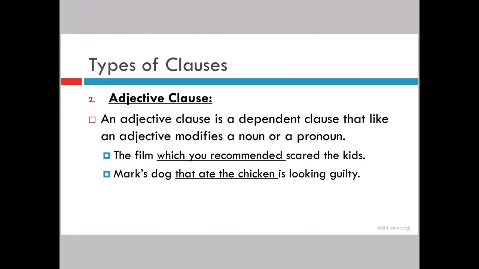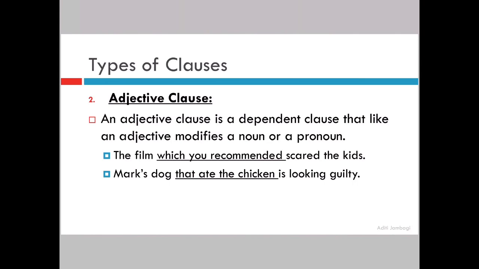Now before that adverb, what is coming? The film. The film is what? A noun. So this is 100% an adjective clause. Next sentence. Mark's dog that ate the chicken is looking guilty. That is your what? Relative pronoun in this sentence, right? So relative adverb or a relative pronoun, both.